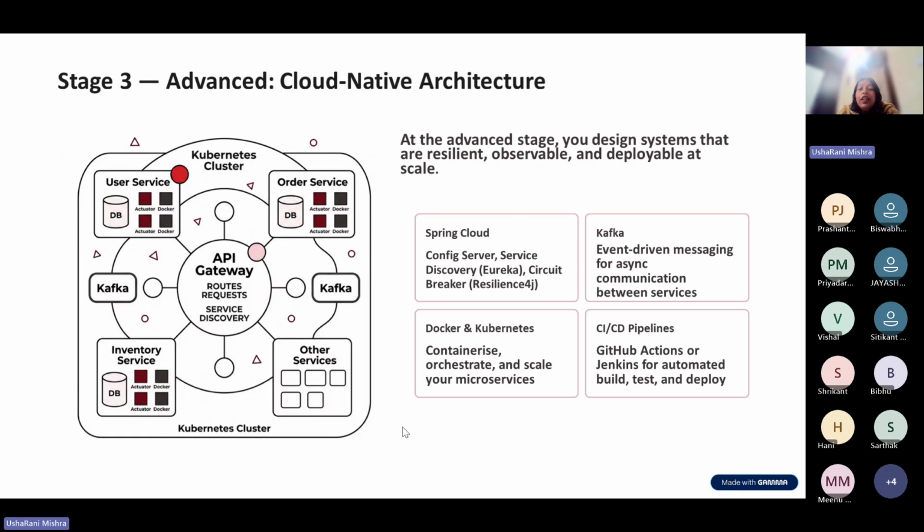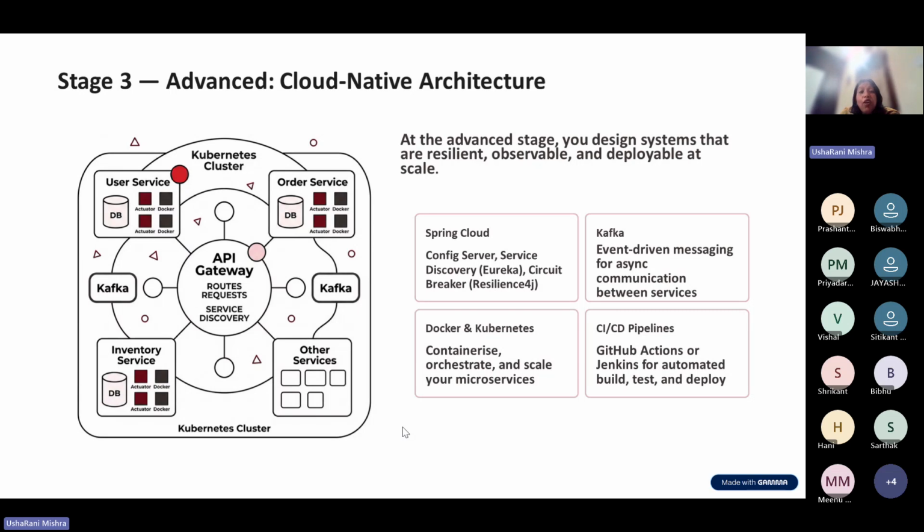Okay, and it should be auto deployable, and your service should be capable enough to recover from failover. There is no failover. So that kind of capability we can develop.